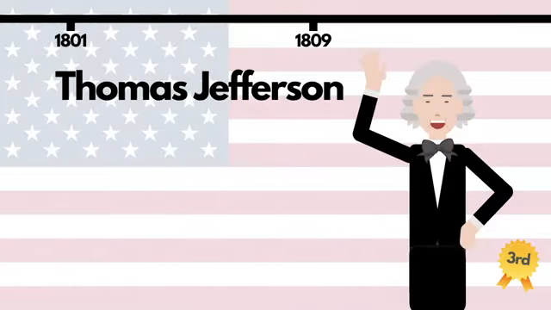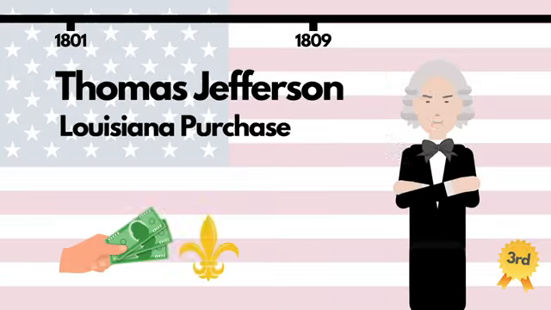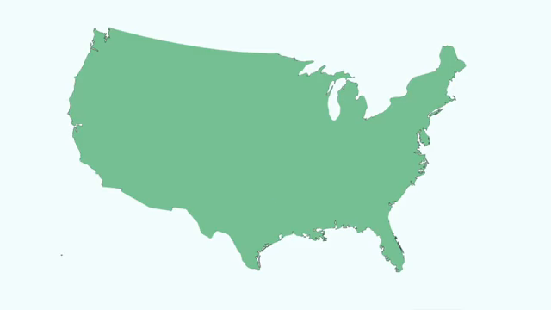Next came Thomas Jefferson, who'd served as vice president under John Adams. During his presidency, the 1803 Louisiana Purchase was completed, almost doubling the size of the US. Louisiana in those days stretched from modern-day Louisiana in the Gulf of Mexico all the way through the centre of the continent up to the modern-day Canadian border.